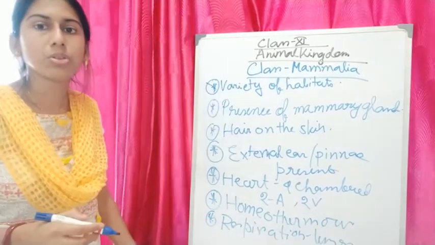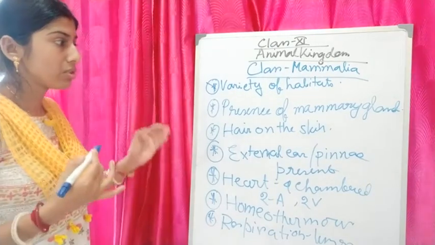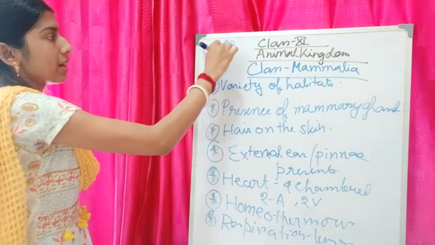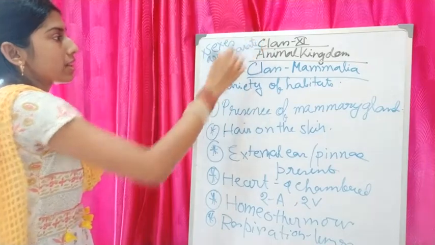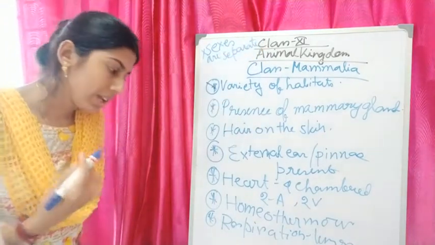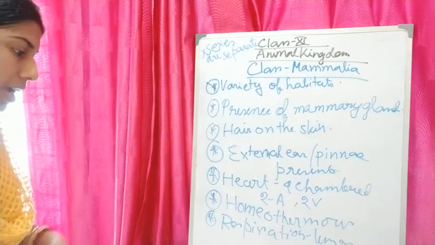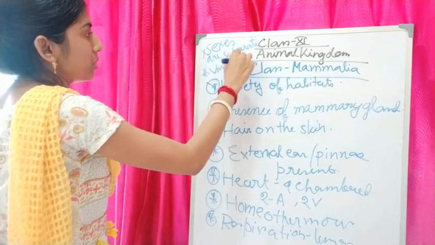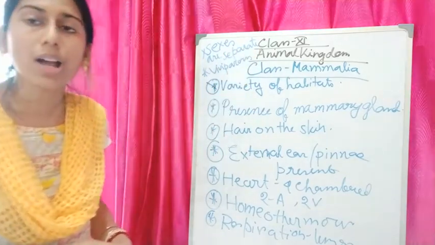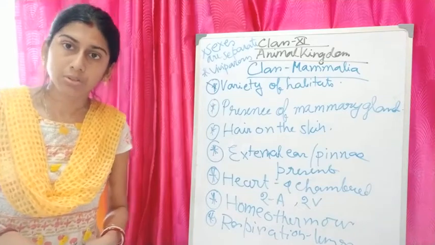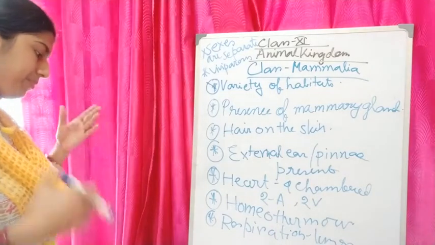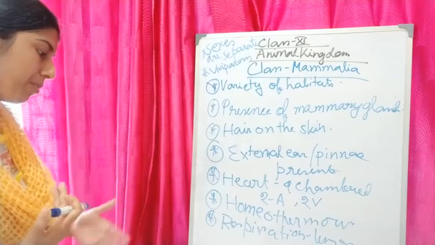And as we know, we are bisexual, that means sexes are separate in mammals. That means the male and female bodies are different. Their development is usually direct, and usually they are viviparous, that means mammals give birth to their young ones. So these are some characteristic features of Mammalia.